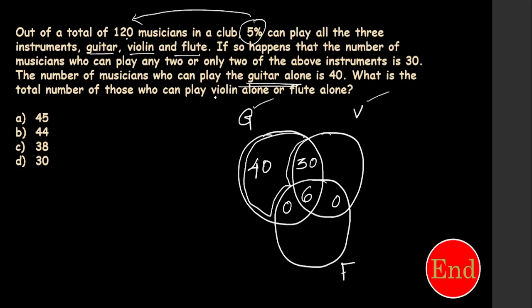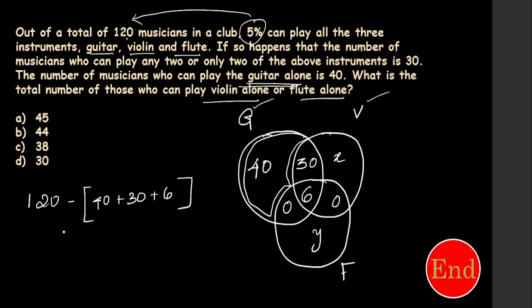Now what is the total number of those who play violin alone or flute alone? So I need to find this part and this part. Very simple. Out of 120, I need to subtract all the numbers inside the three circles: 40 plus 30 plus 6. 30 plus 40 is 70, 76. So 120 minus 76 is 44. That's your right answer. Is it clear? Right. Next question.